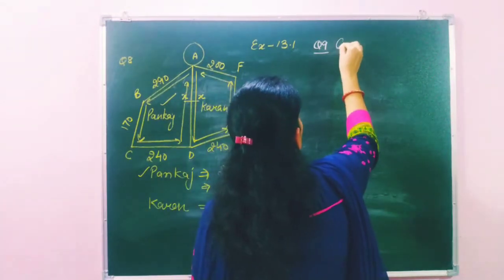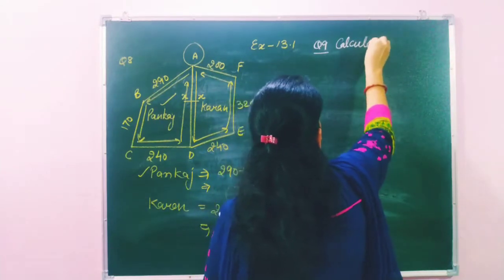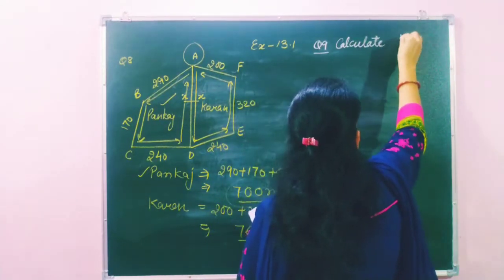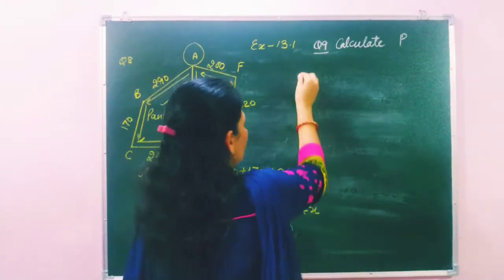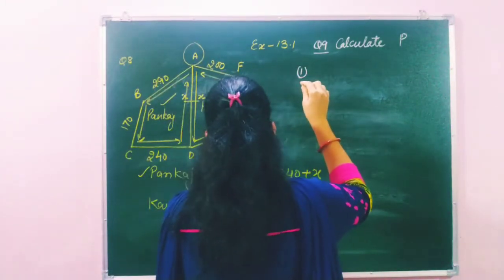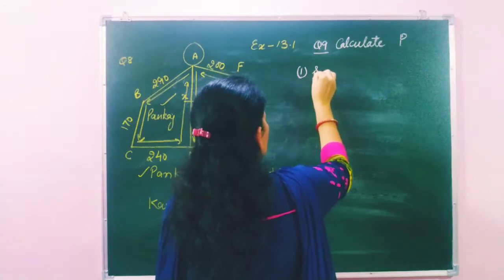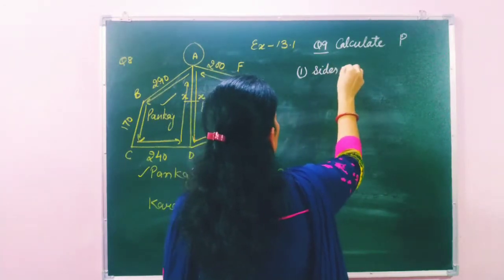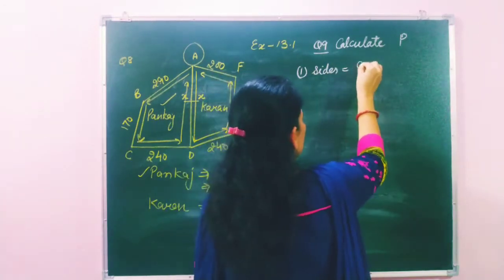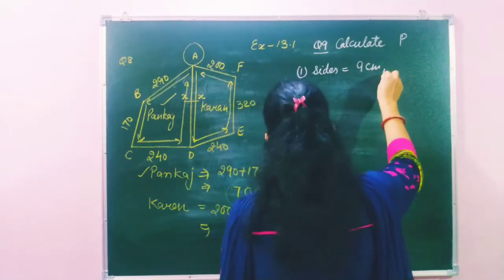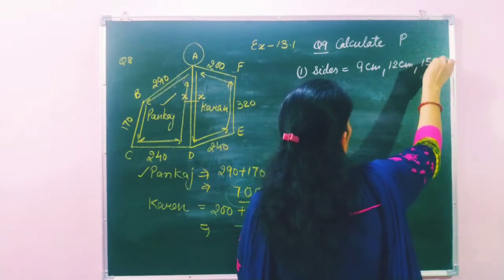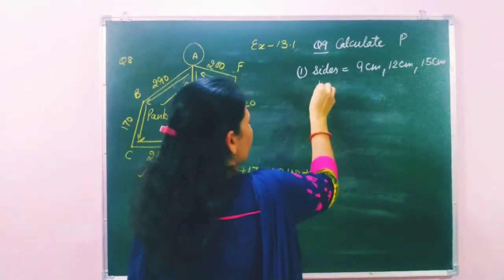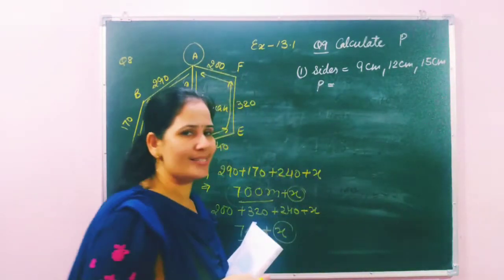Calculate perimeter. I'm going to write perimeter with a short P. First is a triangle. Which triangle? Scalene triangle. Sides, the dimensions given are 9 centimeter, 12 centimeter and 15 centimeter. So students, we have to find the perimeter. Perimeter means sum of all sides.